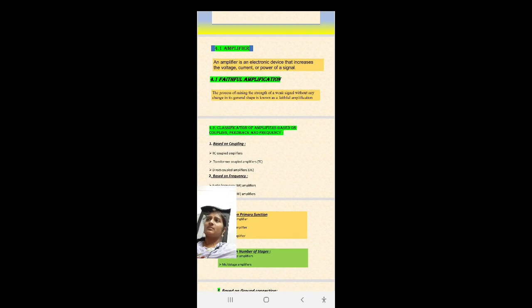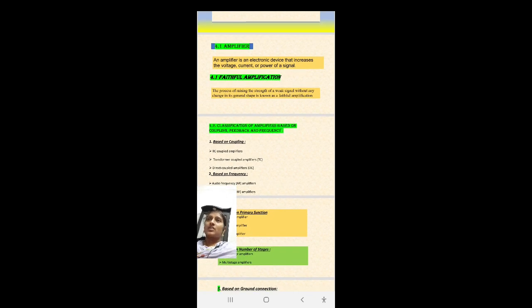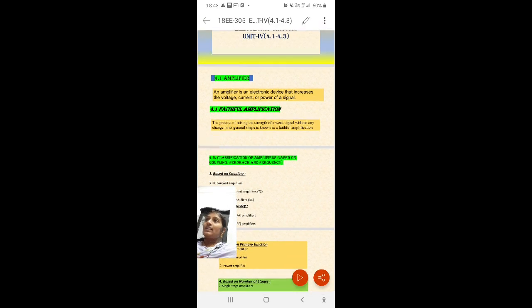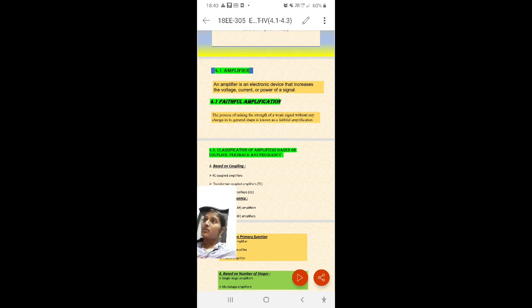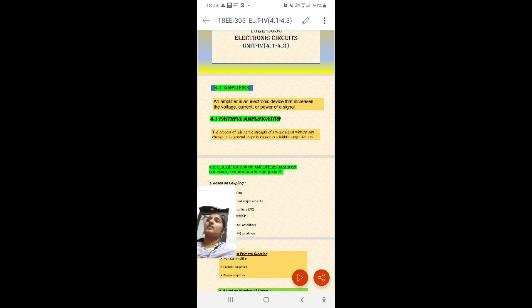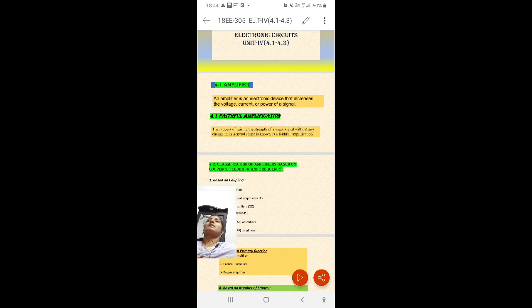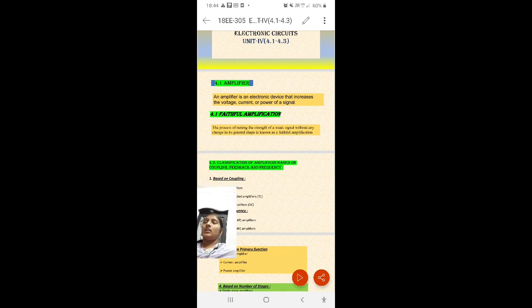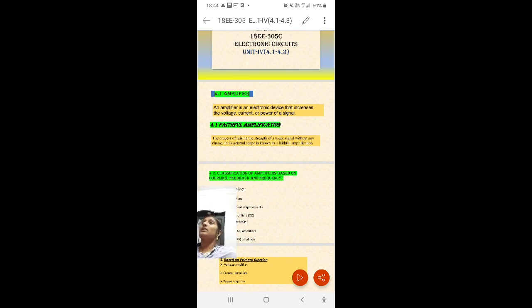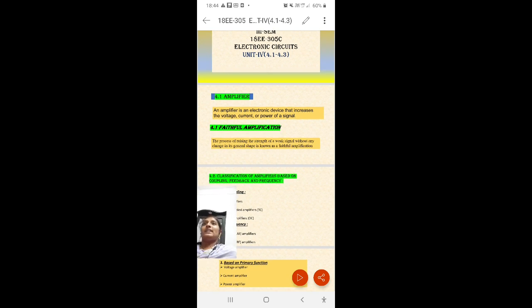Before going into this, what is meant by coupling? Simply, connection. Coupling means the connection between two circuits or two stages. The devices or components that are used for connecting one stage to the other stage, or one circuit to the other circuit, are called coupling elements. What is meant by coupling elements? Those are the elements which are used to provide the connection between two stages or between two circuits.